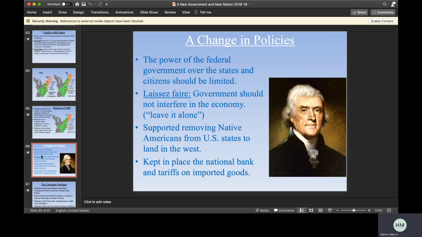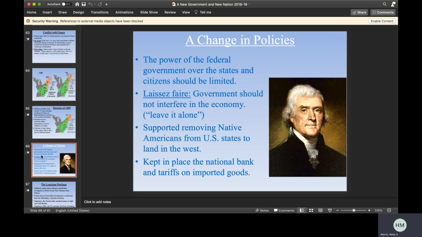So as a new party comes into power, there is obviously going to be a change in policies. Jefferson was very much supportive of states having control of the government, and so the power of the federal government over the states should be limited, according to Jefferson. He also believes in a term called laissez-faire, which is in the vocab that is also linked for you right now. It is that government should not interfere in the economy. They should just leave it alone and let it do its own thing.